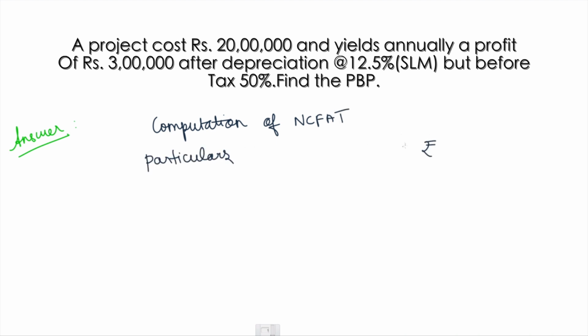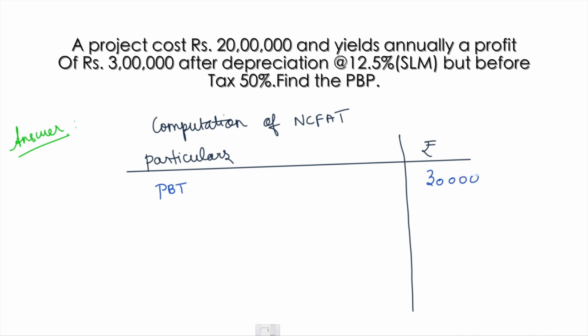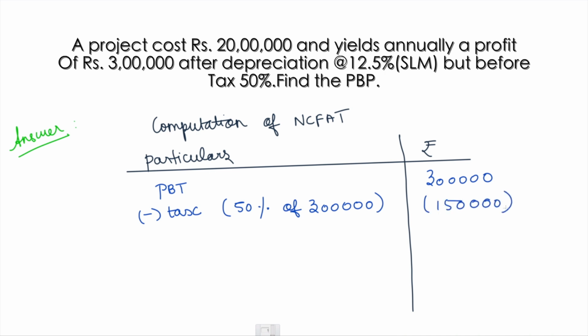So the profit before tax is 3 lakh, minus tax, which is 50%. They already provided that in the question. So 50% of 3 lakhs is 1,50,000. Deducting the same, I get the profit after tax, which is 1,50,000.